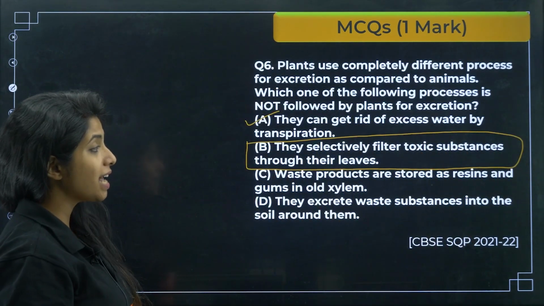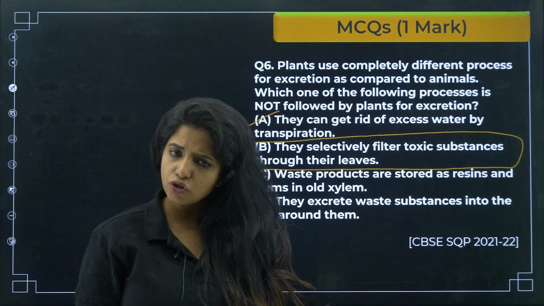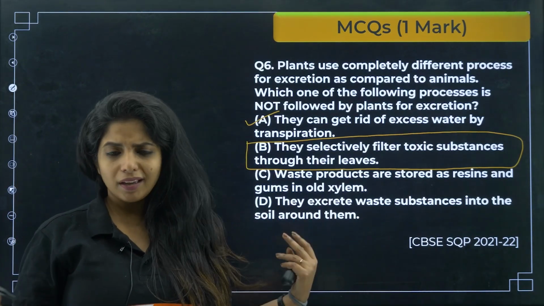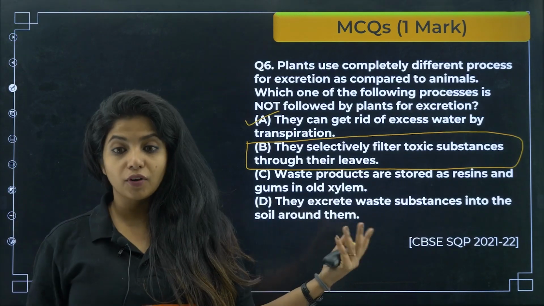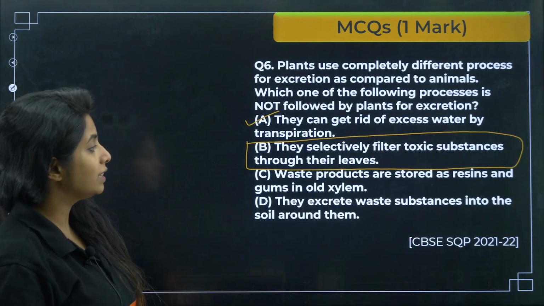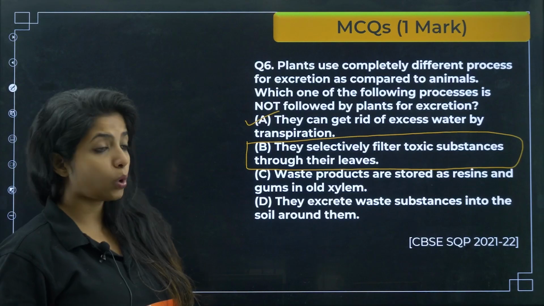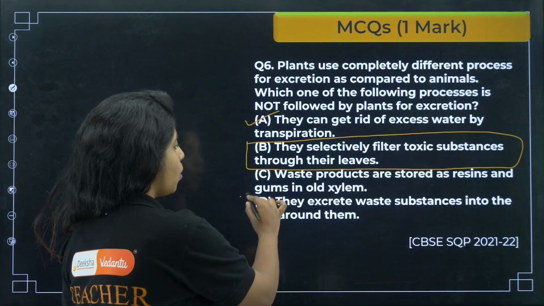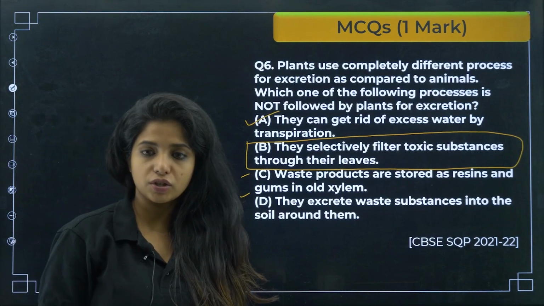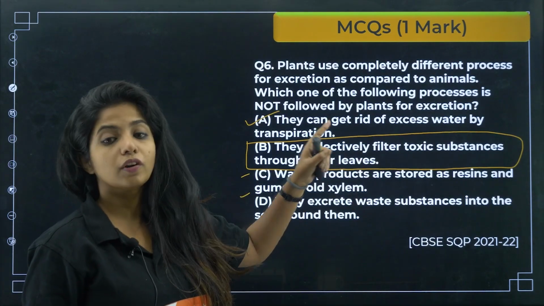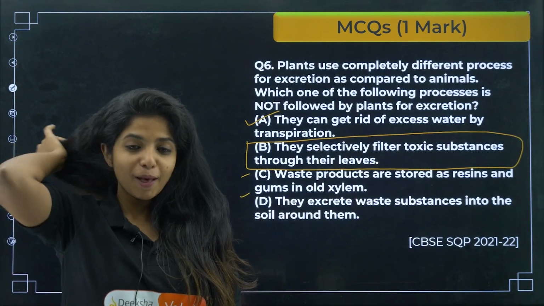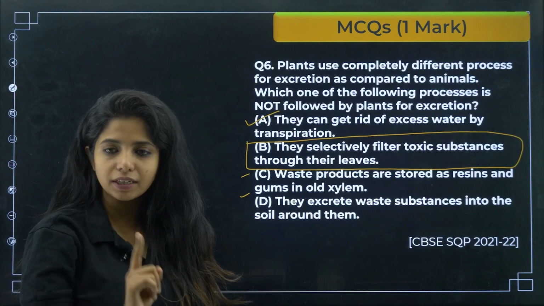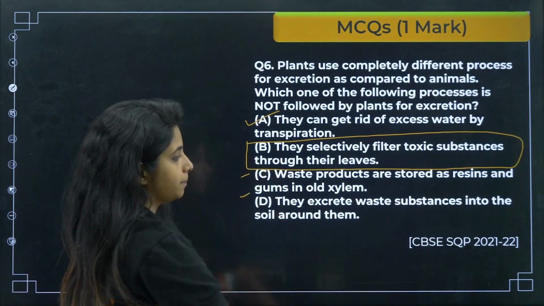Waste products are stored as resins and gums in old xylem, it's also true. Waste products are stored like that and later being released in the plant's body, and we use those gums for our purposes also. Now, they excrete waste substances into the soil around them, that is also true. So, this you studied in excretion in plants. These are all their methods or ways of excretion, but this is not. If you are not someone who went through the NCERT or probably heard the video that I made for you, then you are going to lose your 1 mark over here itself. Please be careful about this thing.